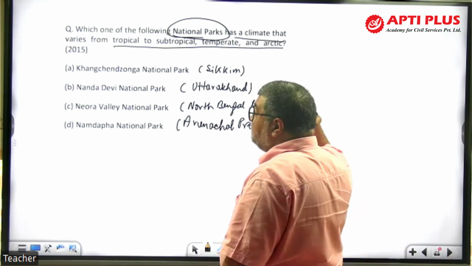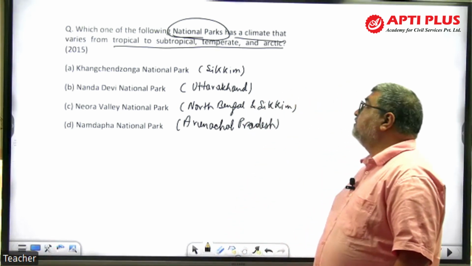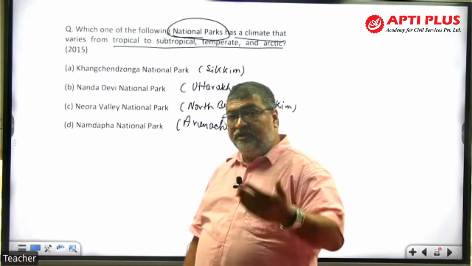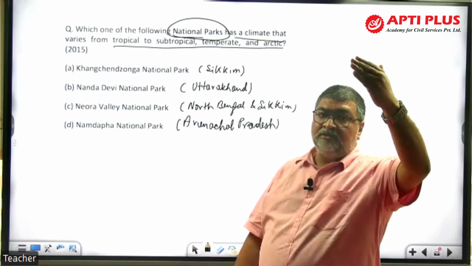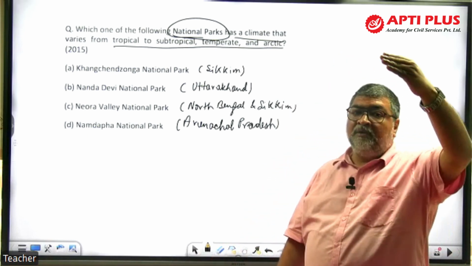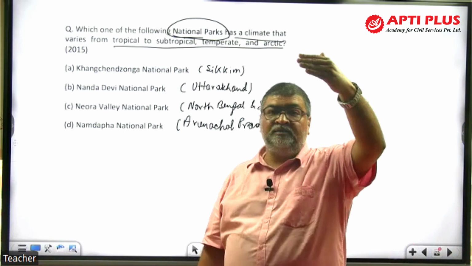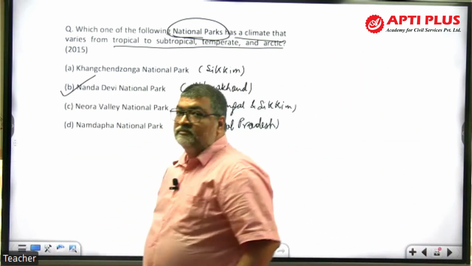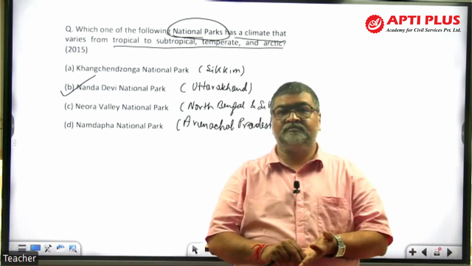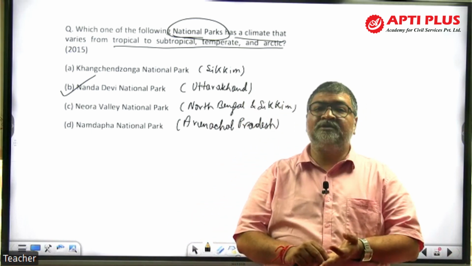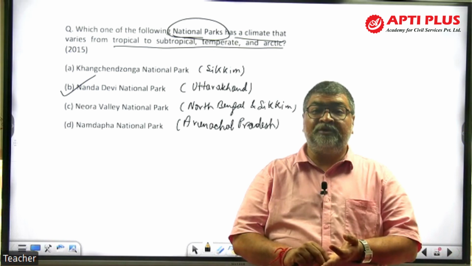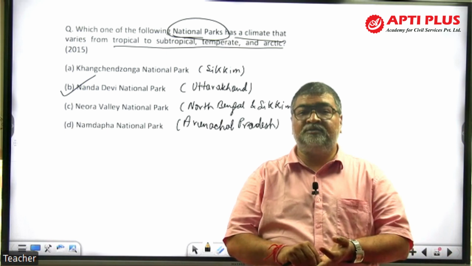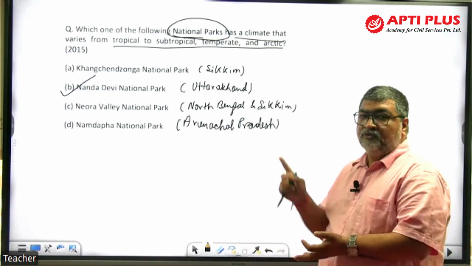The question is about the climate, tropic to subtropic and temperate and Arctic, even alpine. When you go up in the mountains, more than 3,500 meters above mean sea level, the snow line and everything comes in. That's the correct answer, Nanda Devi. That variation is there, right? वहाँ variation आता है. तो protected area, that is mapping, the geography part. Based on that, the question has been asked. वहाँ पे question पूछा गया.